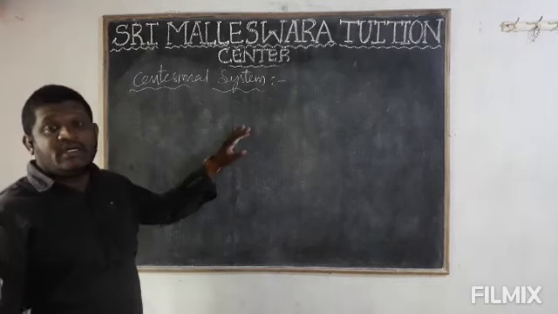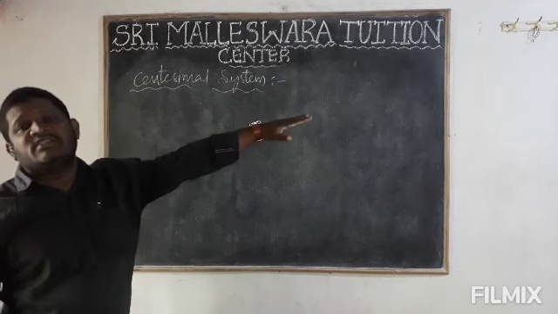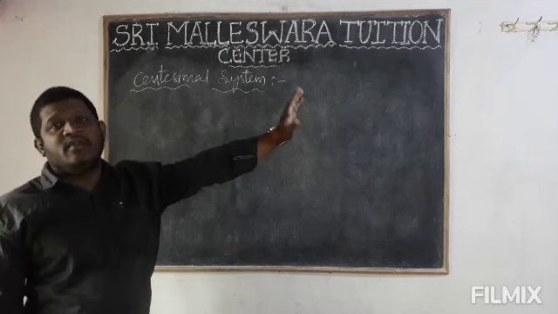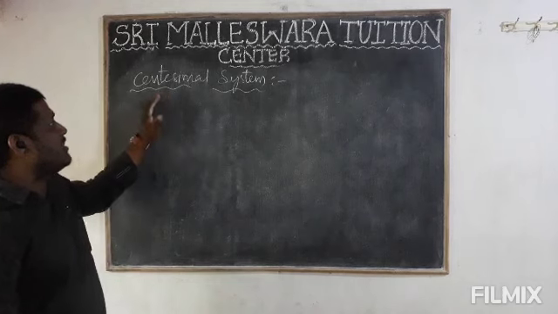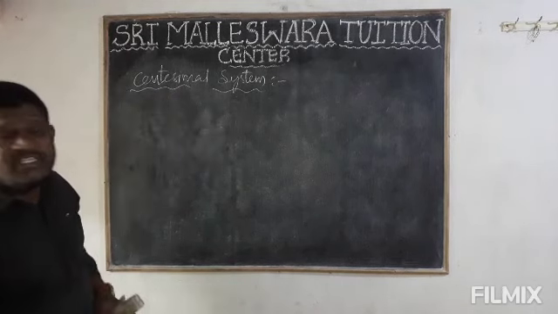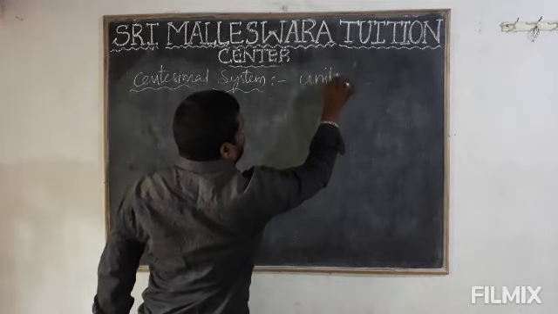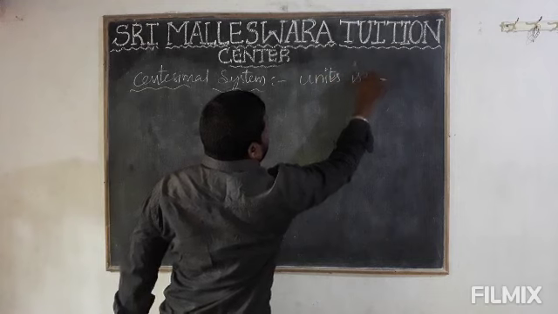It is related to 400 equal parts. How many? 400 equal parts. One part is called 1 grade. In the centesimal system, the unit is grades.